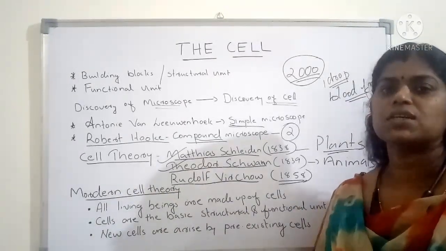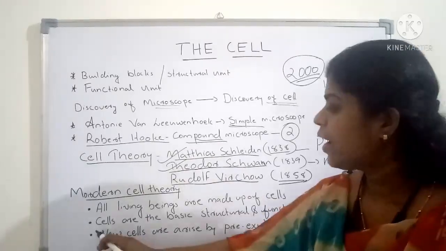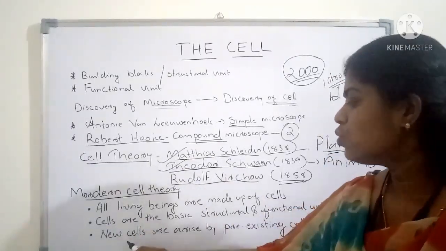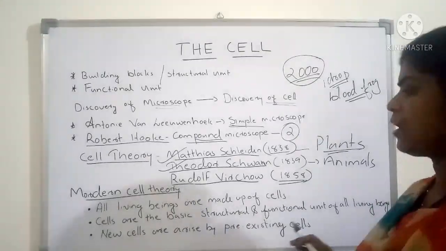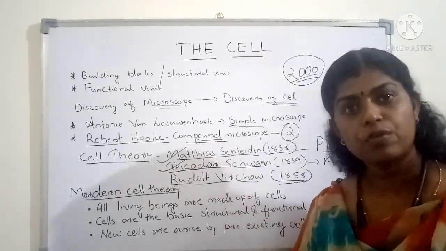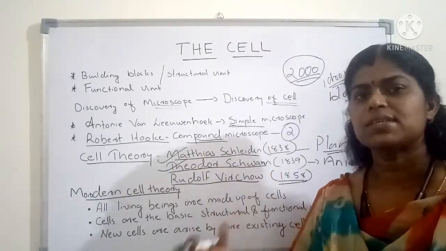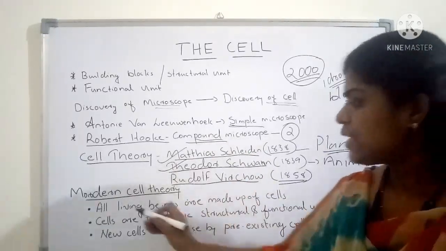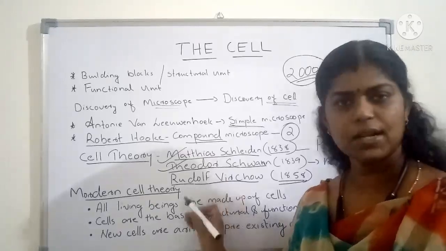All the functions which are taking place in an organism are because of the cell. And the third point is that new cells arise by pre-existing cell. Without a parent cell, new cells are not forming. All the cells are forming from a pre-existing cell or a parent cell. So these 3 points are known as the modern cell theory.